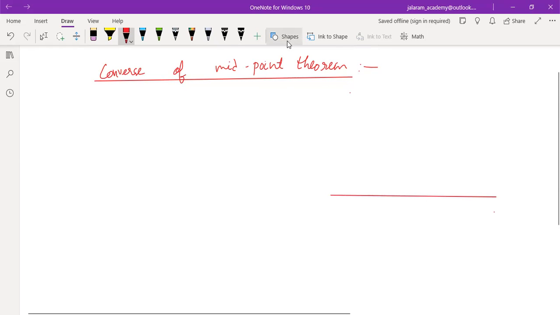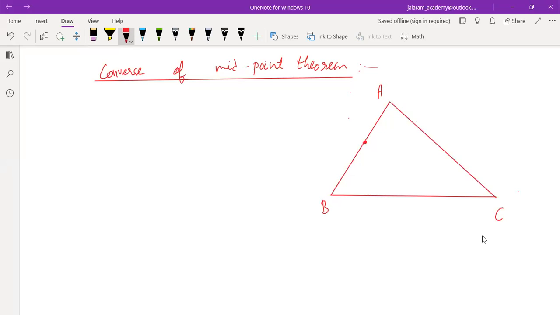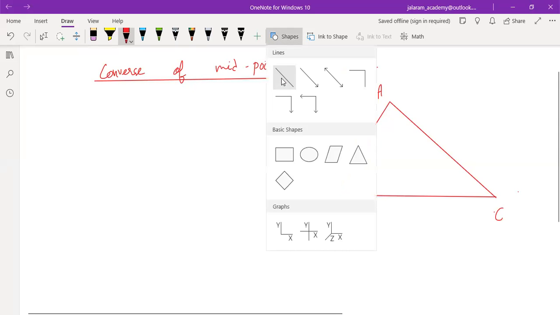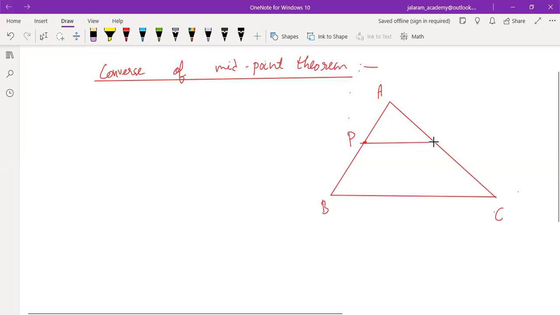And from the converse of the midpoint theorem, if ABC is a triangle, P is the midpoint of AB and a line is passing through P parallel to the other side, it will also bisect the third side.